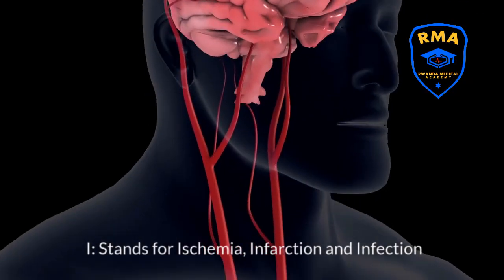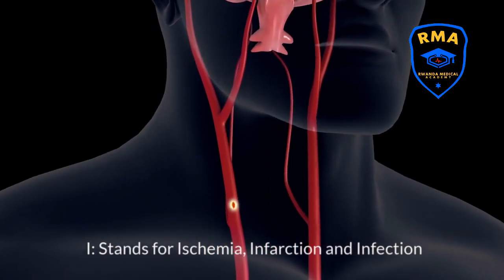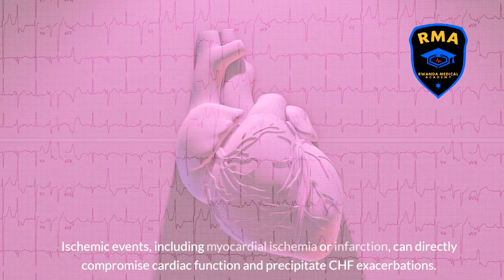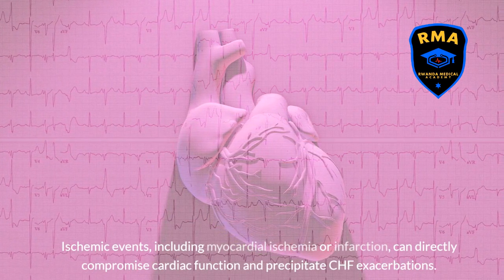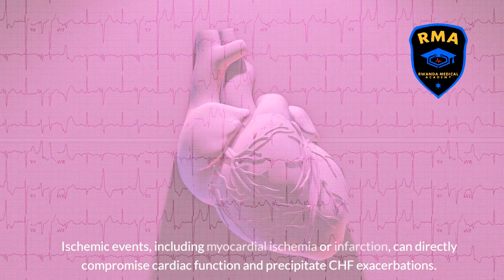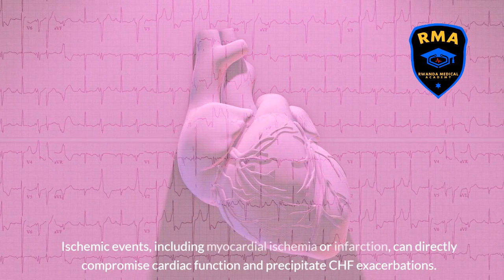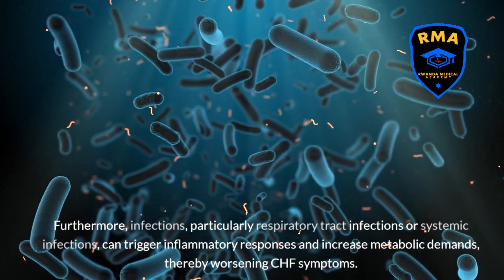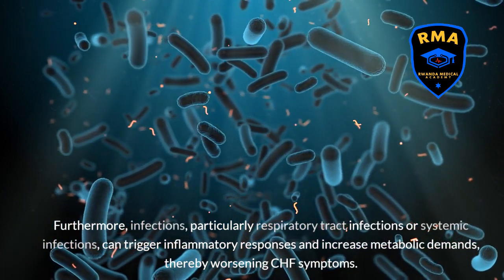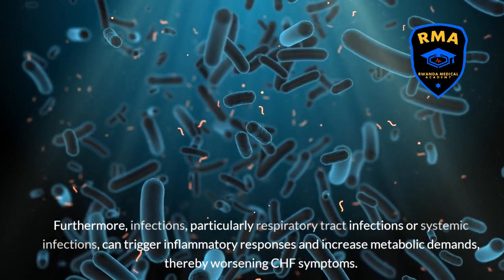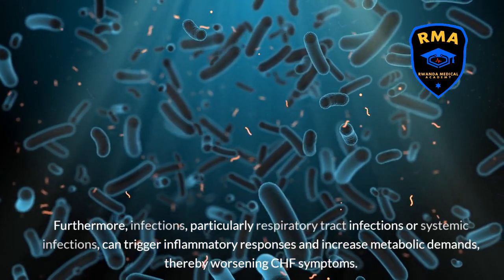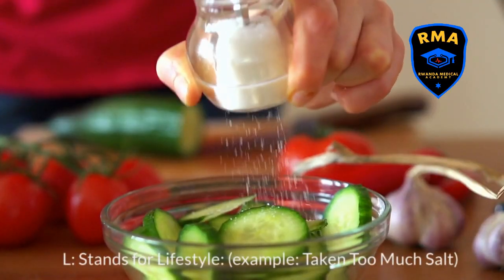I stands for ischemia, infarction and infection. Ischemic events, including myocardial ischemia or infarction, can directly compromise cardiac function and precipitate CHF exacerbations. Furthermore, infections, particularly respiratory tract infections or systemic infections, can trigger inflammatory responses and increase metabolic demands, thereby worsening CHF symptoms.